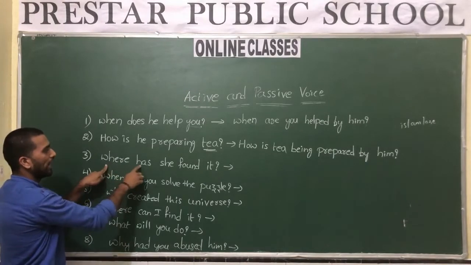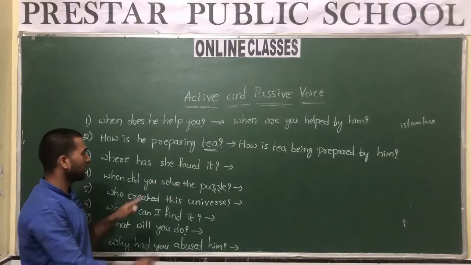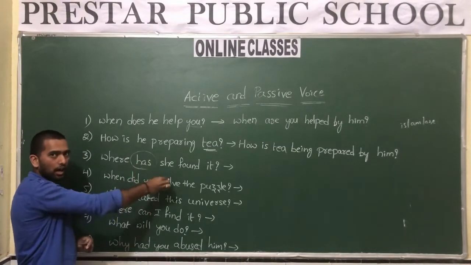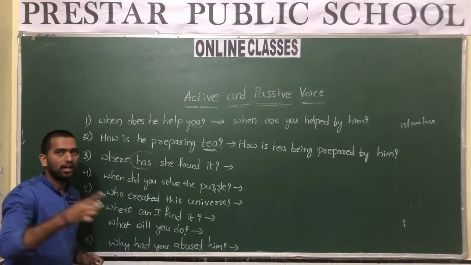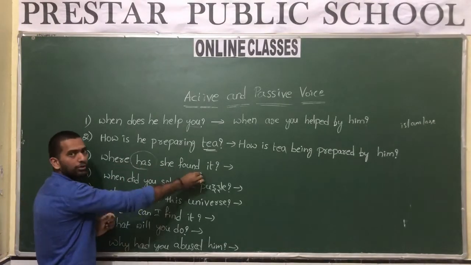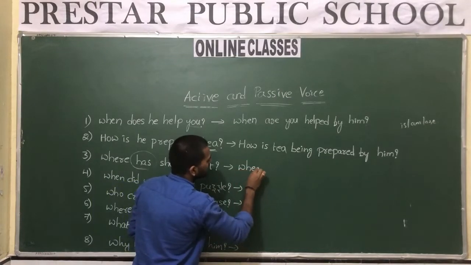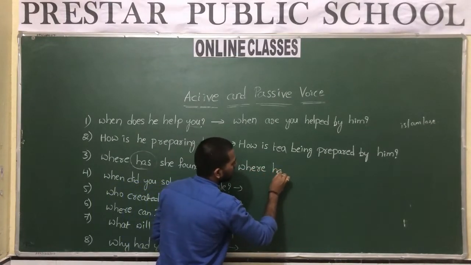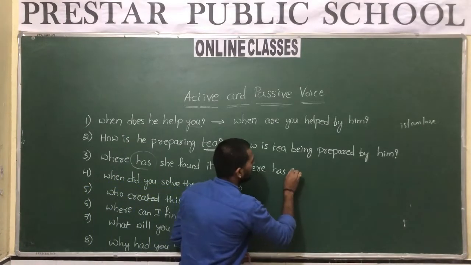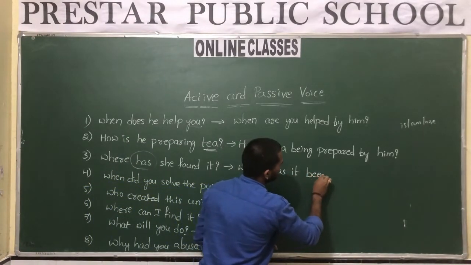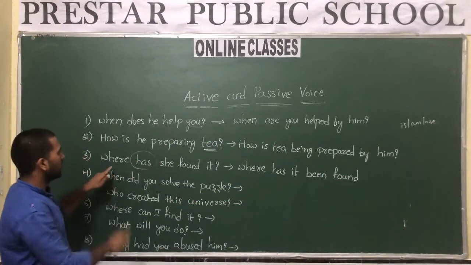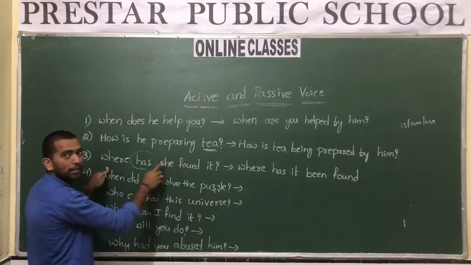Next one. Where has she found it? This is present perfect. In present perfect, if the helping verb is "has" or "have," it converts to "has been" or "have been" while we are converting into passive voice. Where has she found it? "Where has," what is the object? It. So we use "has." Where has it been found? The third form of "find" is "found." Where has it been found? By her.